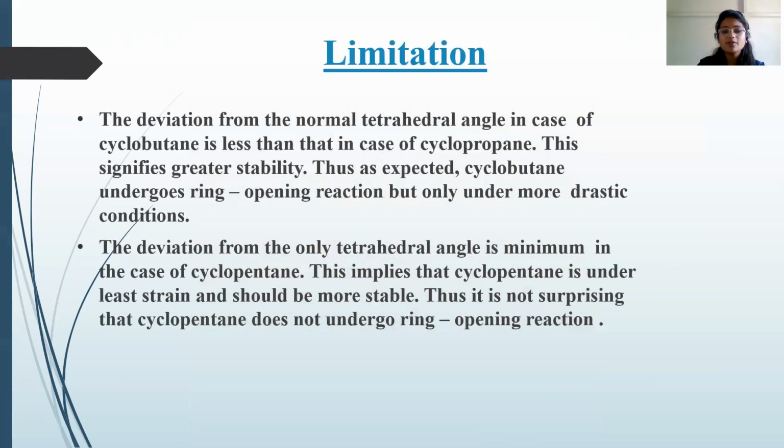The deviation from the normal tetrahedral angle is minimum in the case of cyclopentane. This implies that cyclopentane has the least strain and should be more stable. Then it is not surprising that cyclopentane does not undergo ring opening reactions.